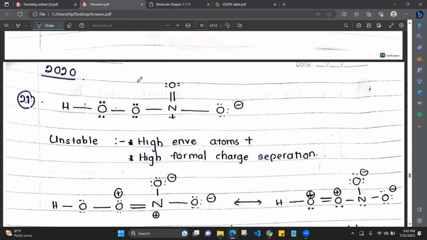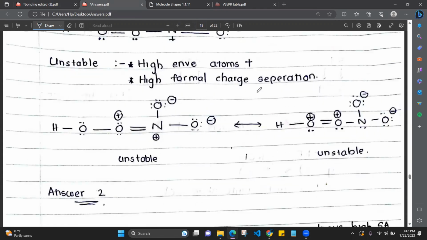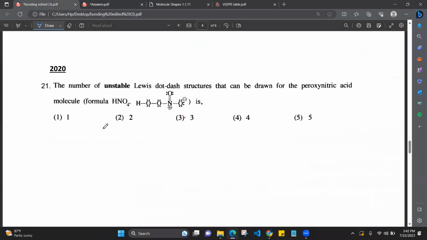So how many of those can you draw? Unstable means highly electronegative atoms get the positive charge, and there should be a high formal charge separation. See, these two structures are unstable. Here, oxygen is getting plus. Here, both the oxygens are getting plus. Here, oxygen is plus and nitrogen is plus, high formal charge separation. So both of these are unstable. So there are two unstable structures which can be drawn. Answer number 2.